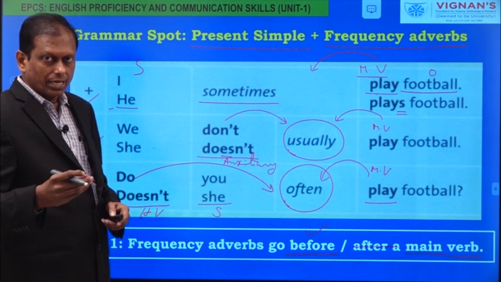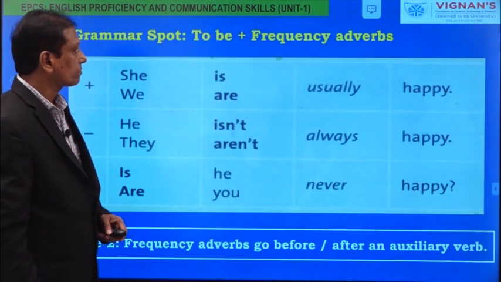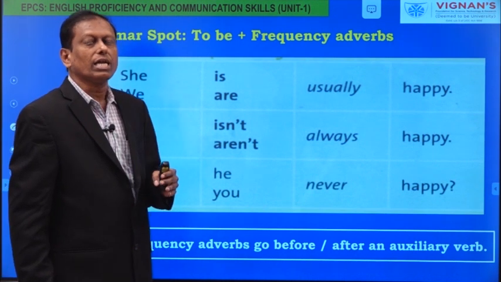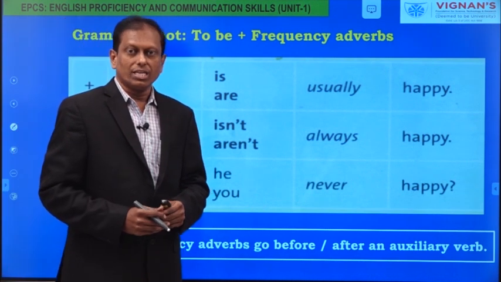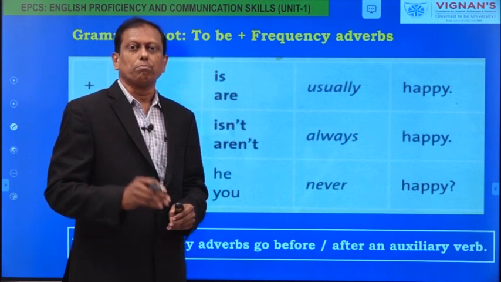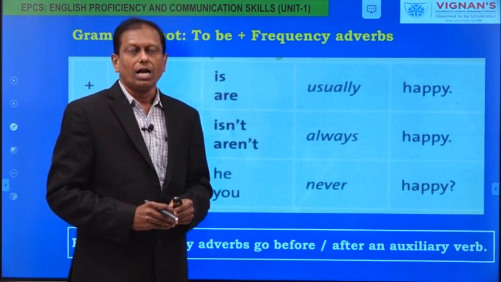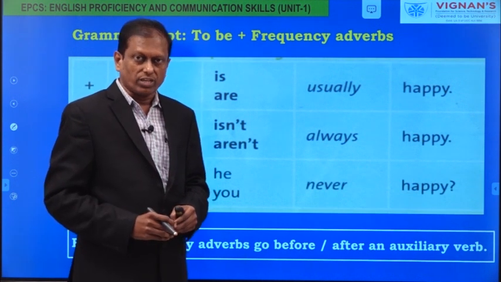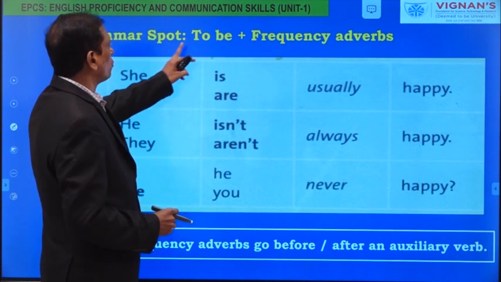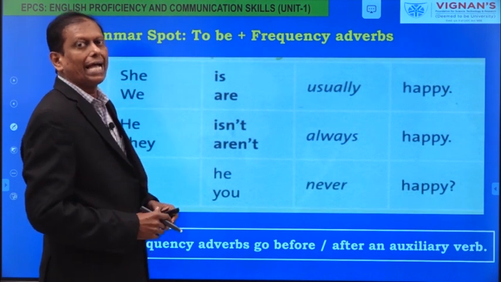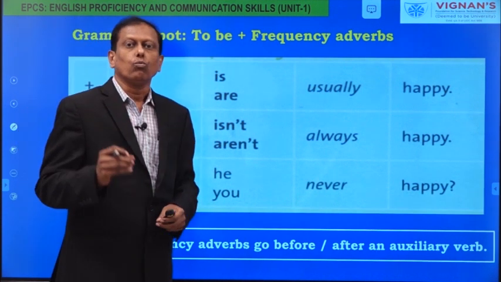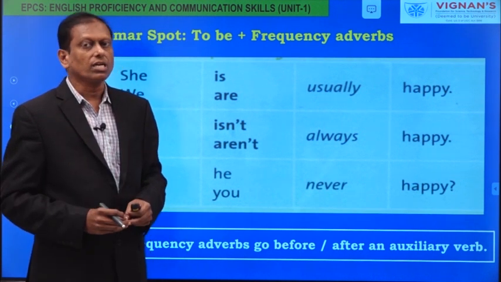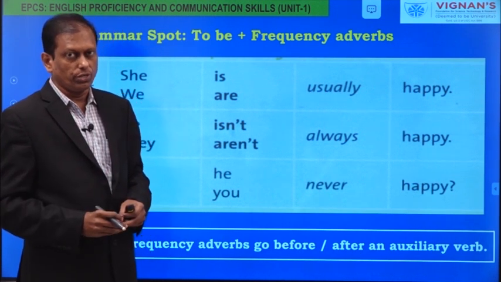Now look at an extension of this. Sometimes in sentences we may not have a main verb. The auxiliary verbs or the helping verbs play the role of a main verb. And in such cases, where do we place these frequency adverbs? So the be forms: am, is, are, was, were, be, been, being. These are the be forms we generally use.